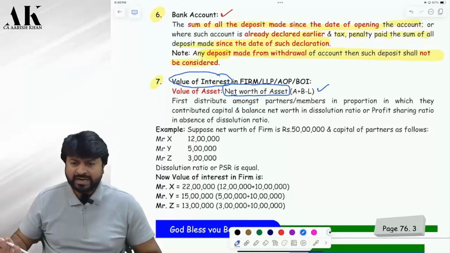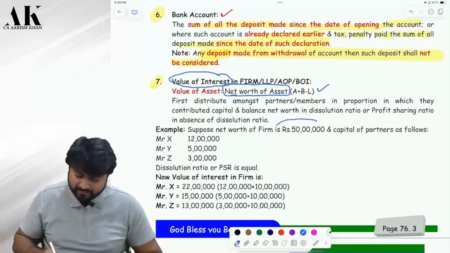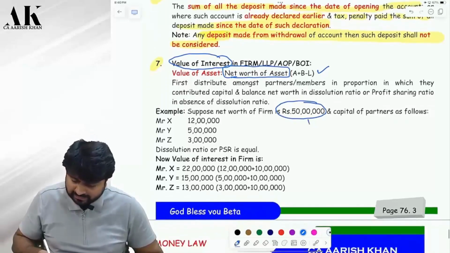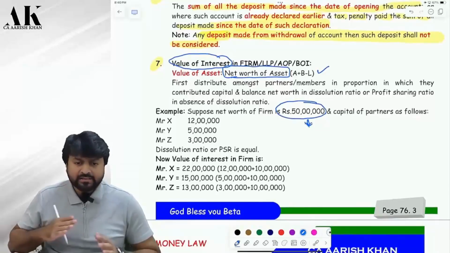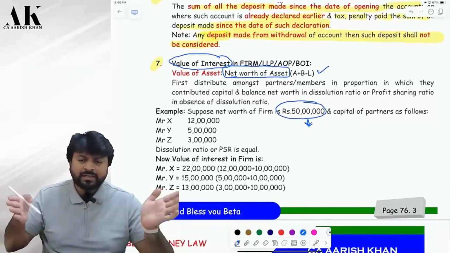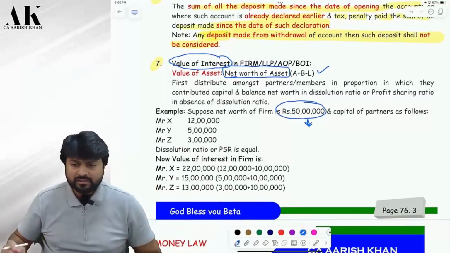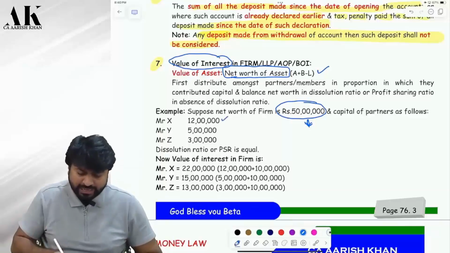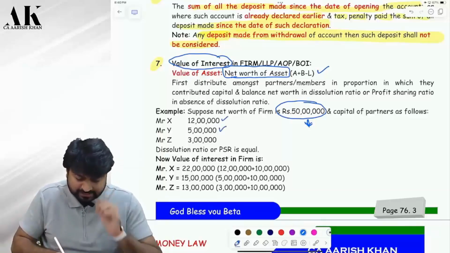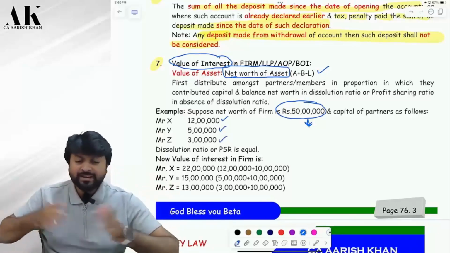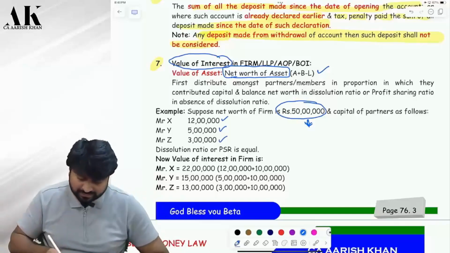Yes, same way. Okay. Now, suppose the net worth of the firm comes to 50 lakhs. Let's take an example and understand. First, this 50 lakhs is to be apportioned to all the partners in their capital account ratio. In which ratio? So suppose Mr. X has a capital of 12 lakhs, Mr. Y has a capital of 5 lakhs, and Mr. Z has a capital of 3 lakhs. First of all, allocate in the ratio of what? Tell me. Capital account. So Mr. X will get how much?